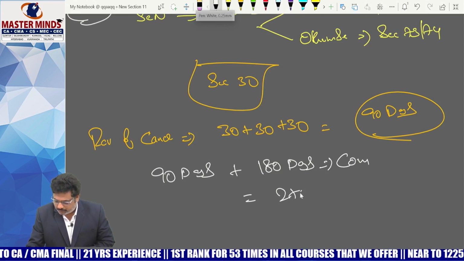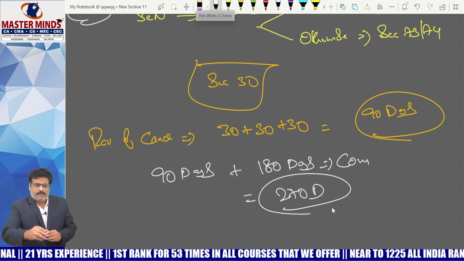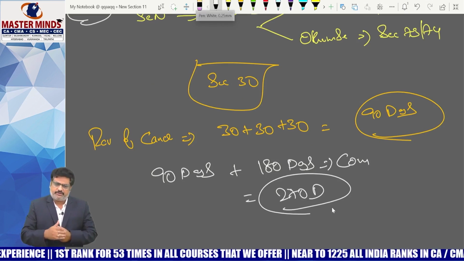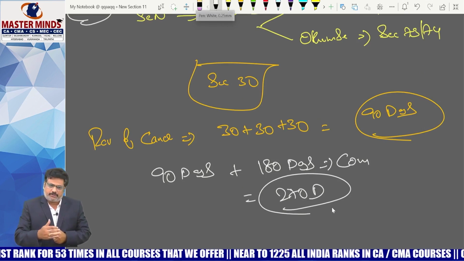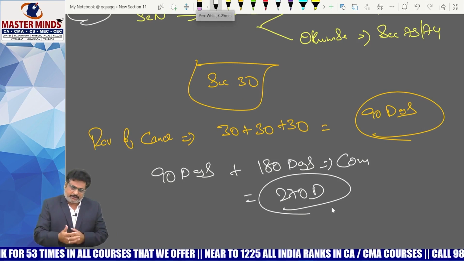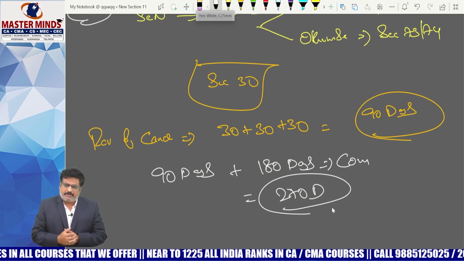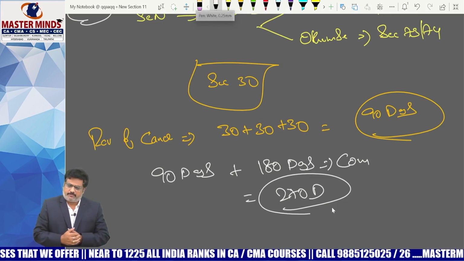Total it will be 270 days now. That is the amendment with respect to revocation. Previously, initially the time limit to make the application is 30 days. After that, extension can be granted by the additional or joint commissioner for another 30. And after that also if you need some extension, it can be granted by the commissioner. The total number of days will be 90 days.